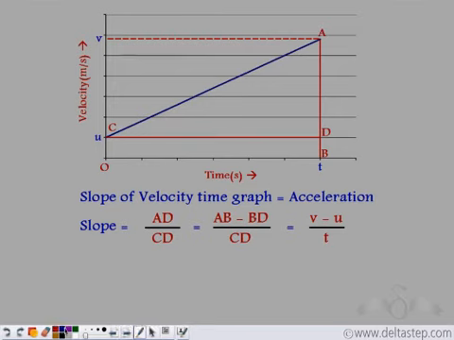Now, we know that the slope of a velocity-time graph is equal to acceleration. So acceleration is equal to (v minus u) by t. Now simplifying this, we get at is equal to v minus u.